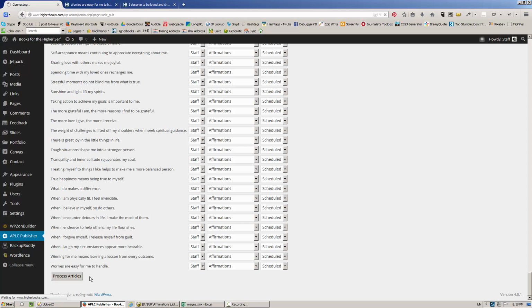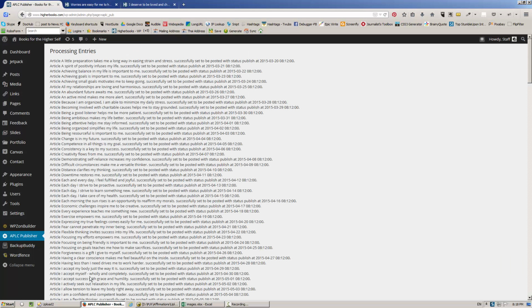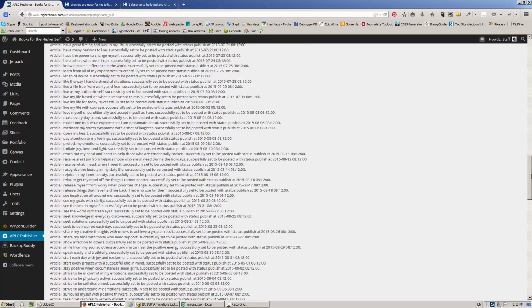Give it a minute here. Hopefully it won't choke on this shared hosting. Okay, this looks good. Posted with status. That should say scheduled actually, but I've used this plugin enough times. I know this is not a concern. But the dates look good. Scroll down here.